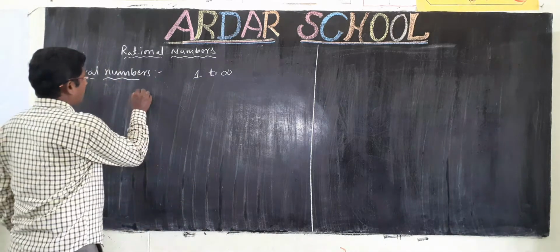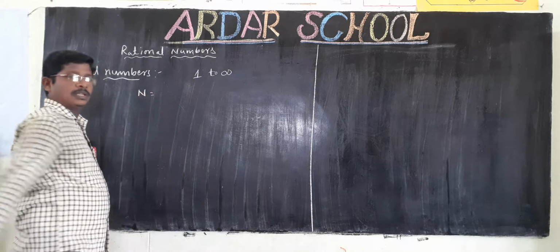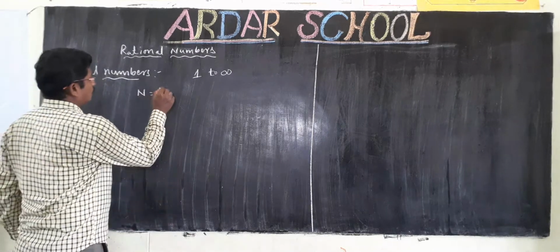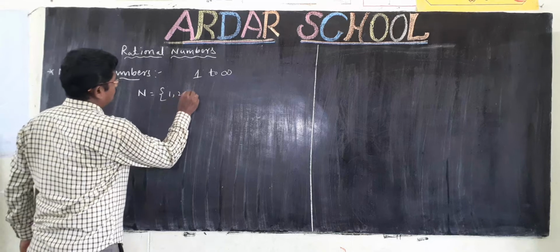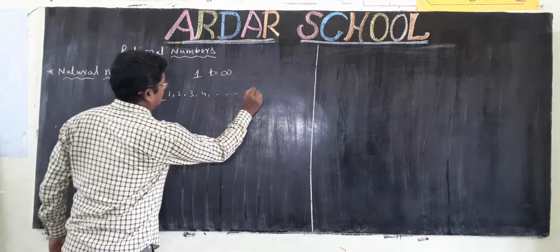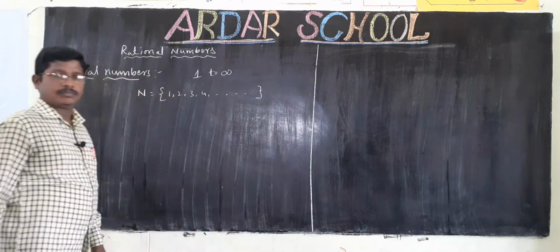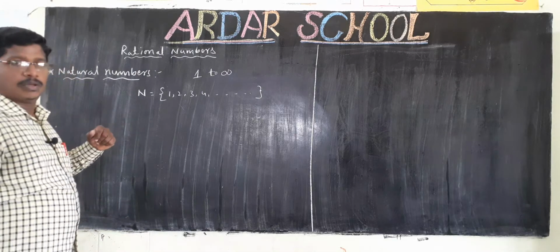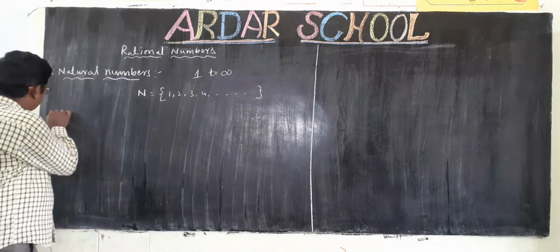Natural numbers are denoted by N. Therefore, N is equal to the set of 1, 2, 3, 4 and so on to infinity. Okay, these are natural numbers. Next, whole numbers.